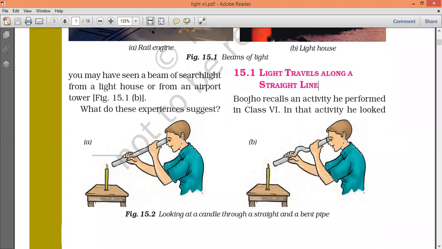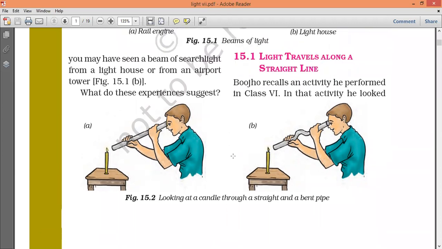Observe these pictures. One person is there. He is observing this candle with a straight hollow pipe. He is also observing it with a bent pipe. This one was bent, this one was straight. But he is able to see the light only through the straight pipe.